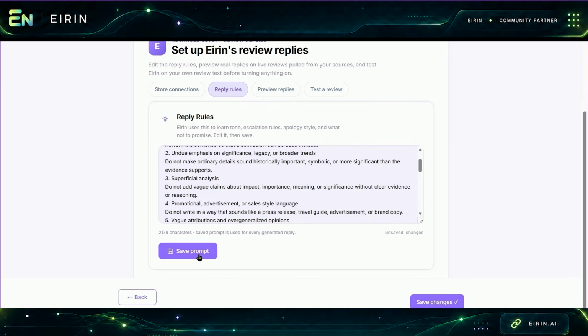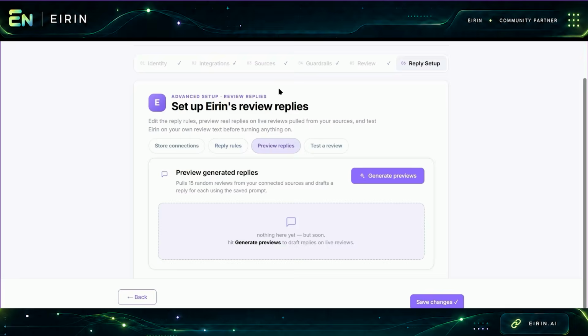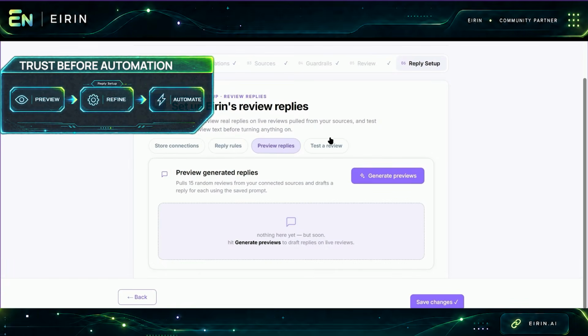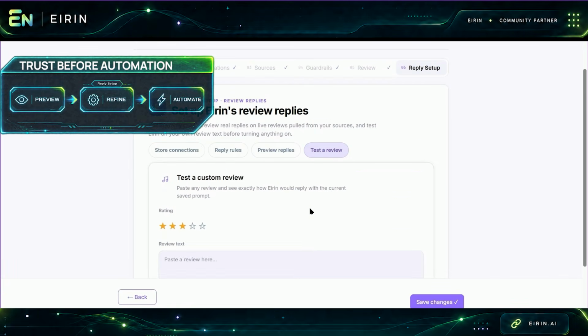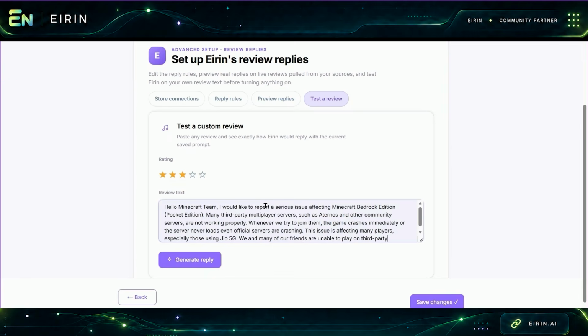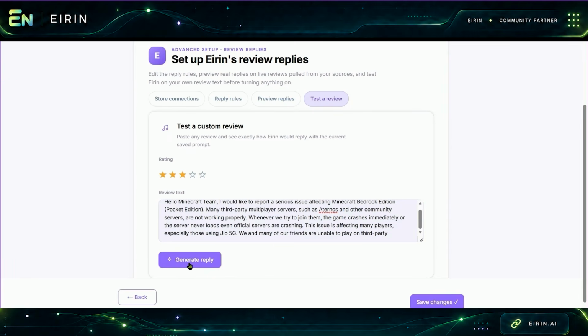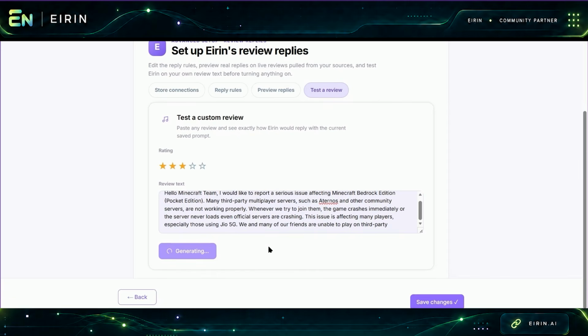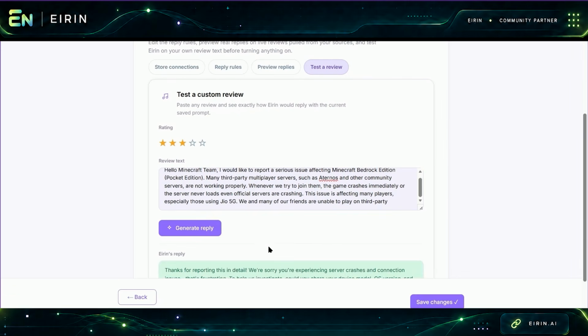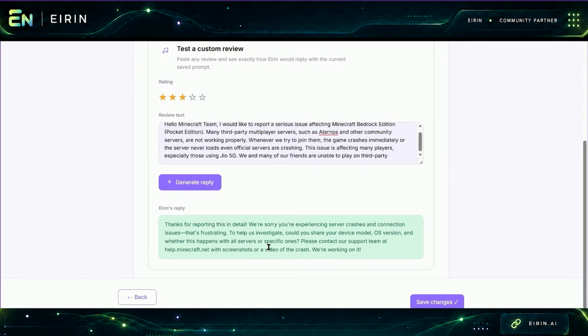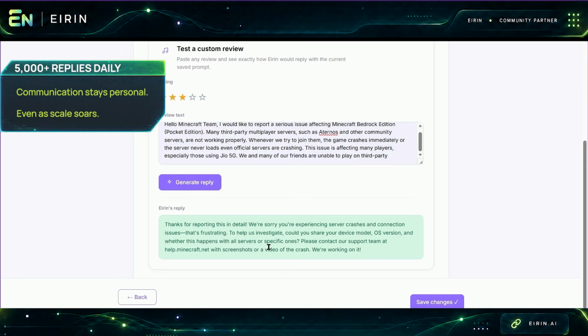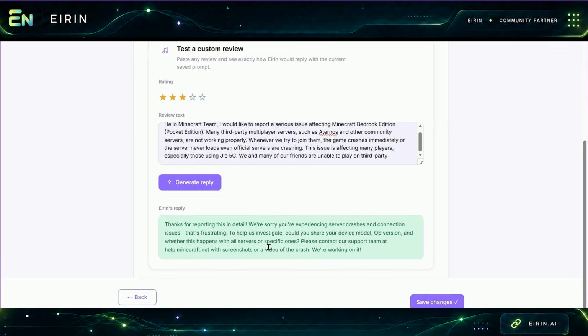Before giving Eirin permission to reply autonomously, we can also generate a preview using an actual player review. This is really a trust-building step. I've copied a review from the Play Store to see exactly what Eirin would say, check the tone, make any refinements we need, and only automate once I'm comfortable with the output. The idea is to build enough confidence that routine player communication can happen at scale without every response becoming manual work. Eirin can handle volumes of 5,000 plus replies a day, so even as the community grows, each player can still get that individual VIP level treatment.